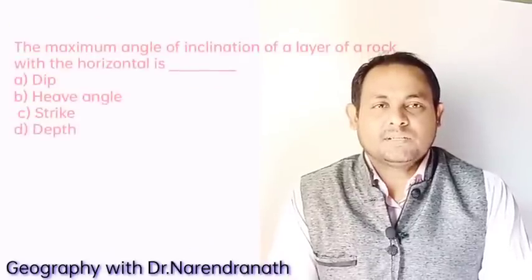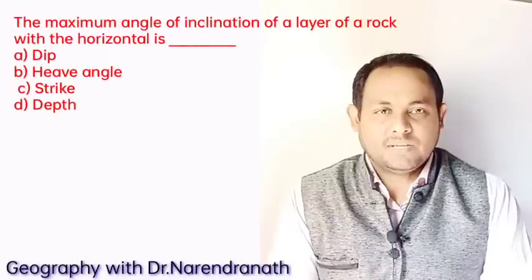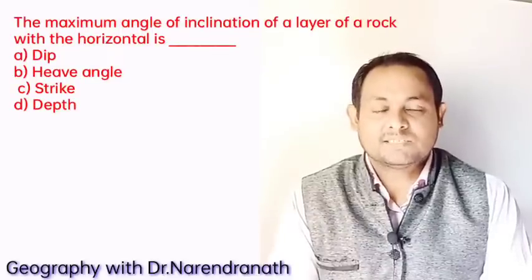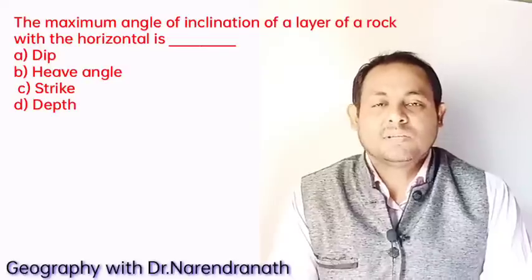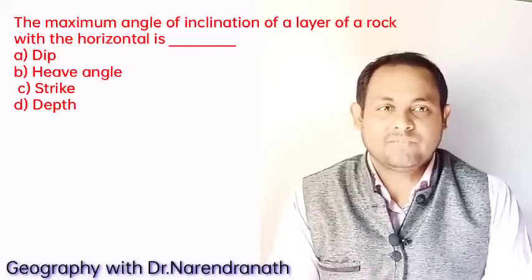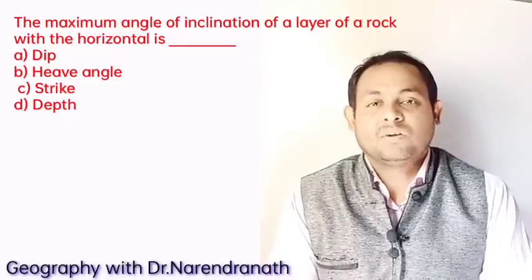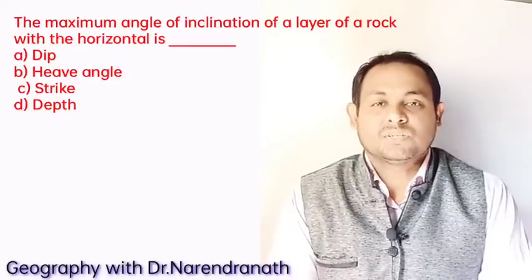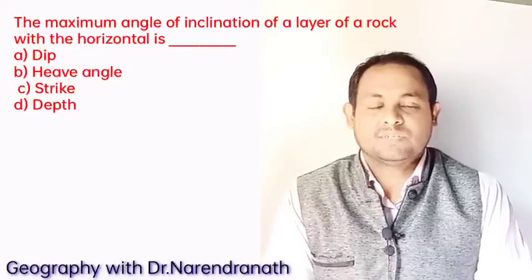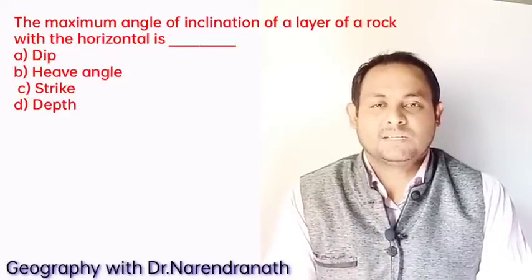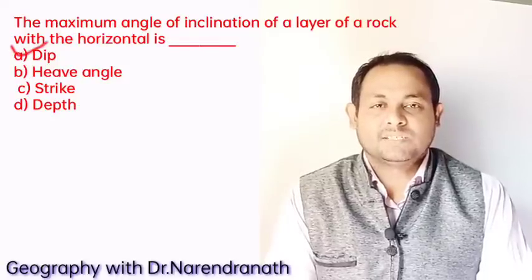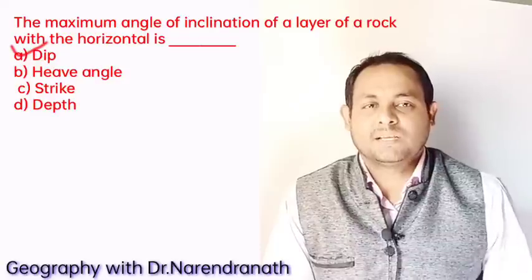Next, another question. The maximum angle of inclination of a layer of rock with the horizontal is called the dip, half angle, strike, or depth. Very important. The definition of dip is the maximum angle of inclination of a layer of rock with the horizontal. It explains both the degree of inclination and the direction of inclination. So definitely the answer is option A, dip.